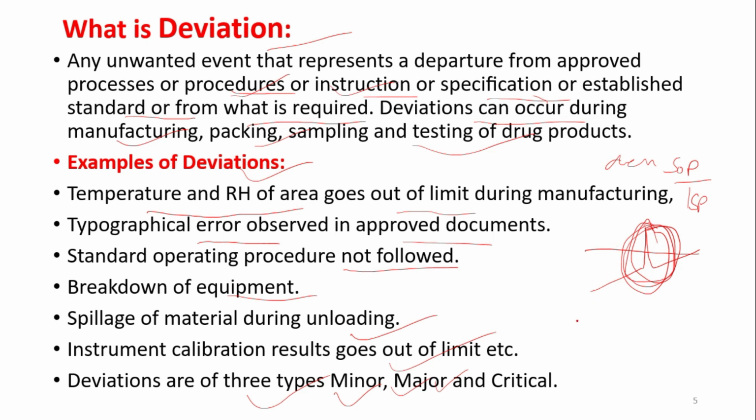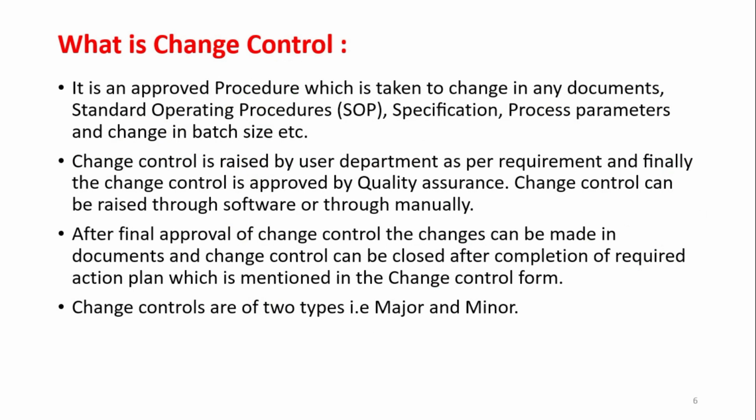So as I have already told, suppose this is a procedure or this is a specification. Any change in this procedure, any change in any way, this is called a deviation in the pharmaceutical industry.